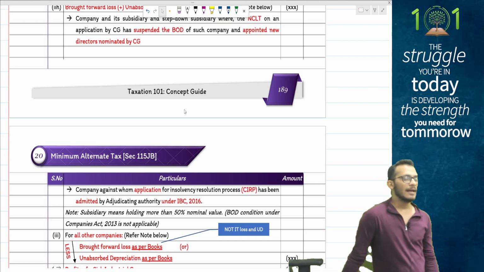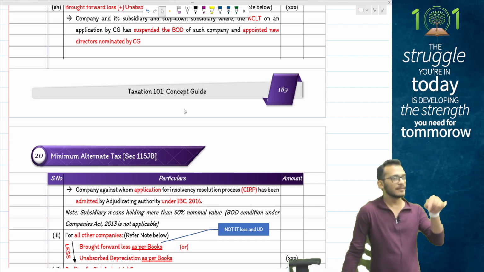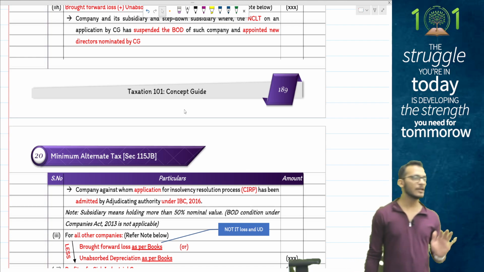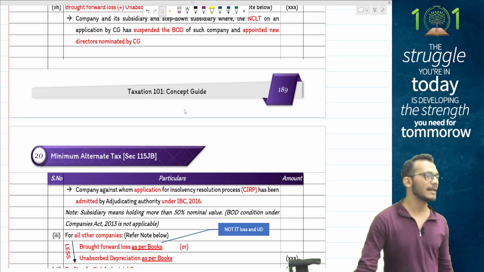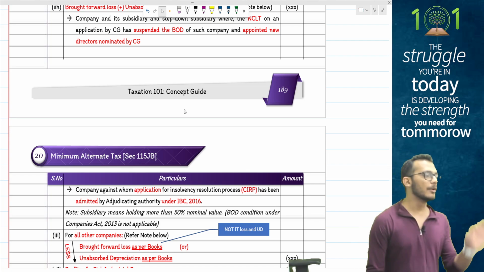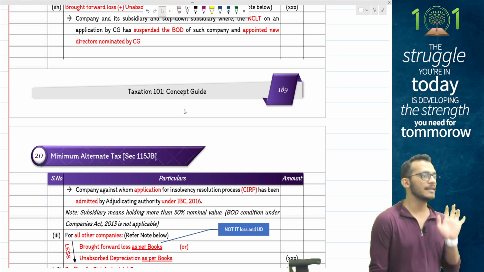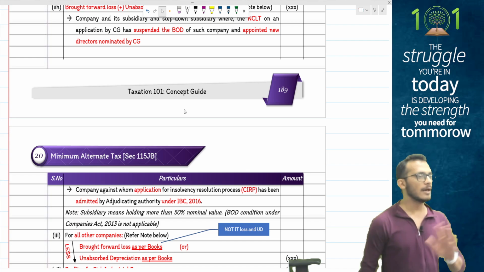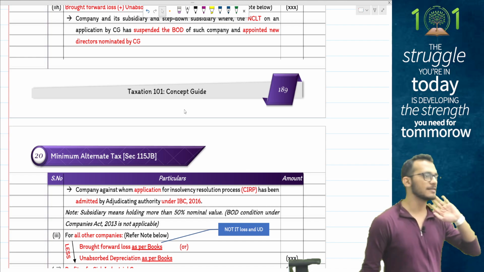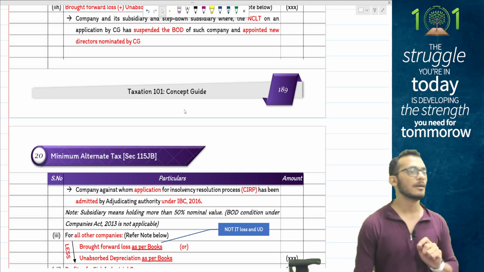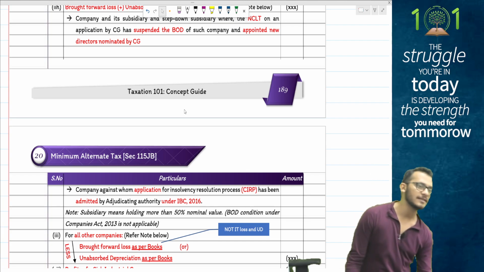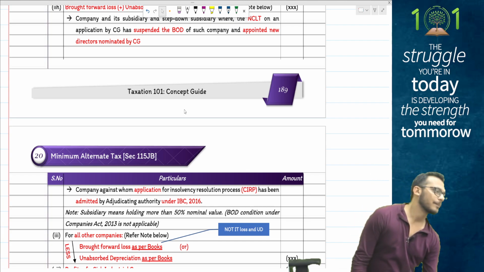Yes or no? Yes. At the same time, people, please pay attention to the fact that in this section it does not matter what provisions of PGBP are. Even if the question comes and says the person has made the payment in cash, you will allow it. Even if the question says the person has not done TDS, you will allow it. Even if the question says the person has not made the payments on time, you will allow it. It doesn't matter. Only these items which we discussed are going to be considered for the purpose of MAT provisions. Yes or no? Yes.